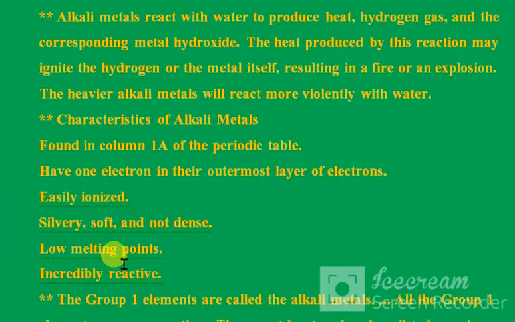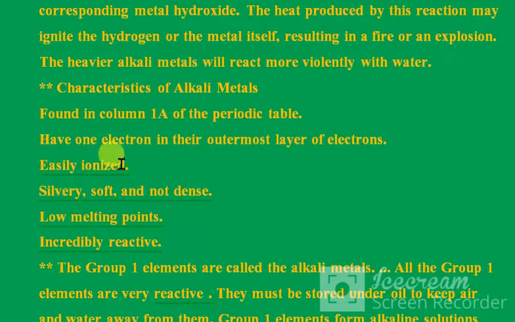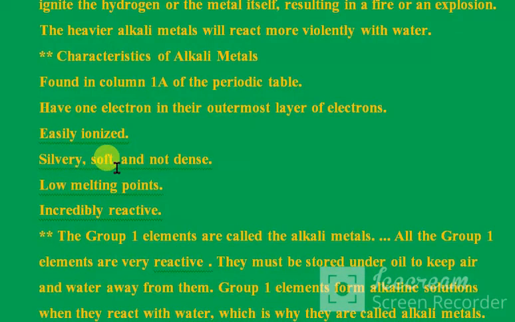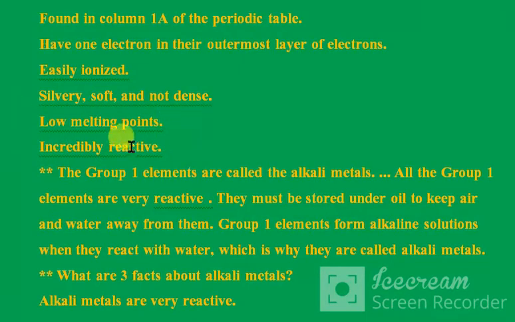Characteristics of alkali metals: found in column 1A of the periodic table, they have one electron in their outermost layer of electrons, are easily ionized, silvery, soft and not dense, with low melting points, and incredibly reactive.